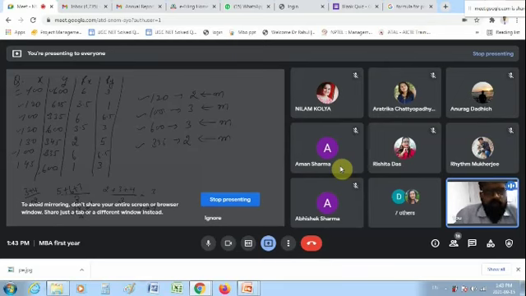So I was talking about the interpretation. If r is equal to 1, r is equal to -1, or r is equal to 0, we have a clear-cut understanding: r is equal to +1 means perfectly positive correlation, r is equal to -1 means perfectly negative correlation, and r is equal to 0 means no correlation at all. But what if r is equal to 0.65? What if r is equal to 0.25? Are you getting my point? Yes, sir. So what will we do in that case? This is what we need to understand.